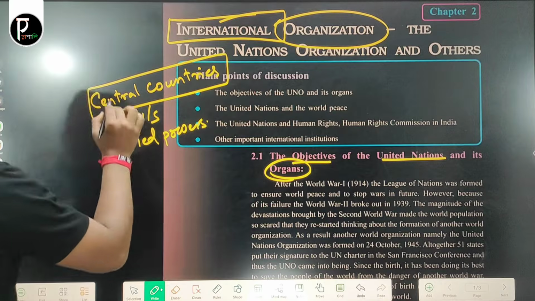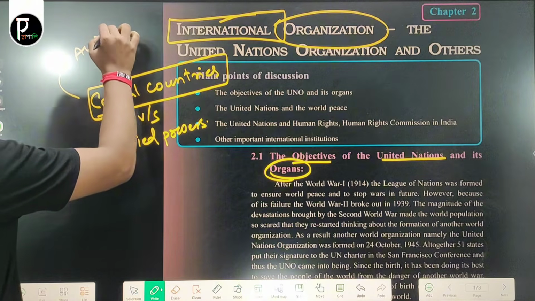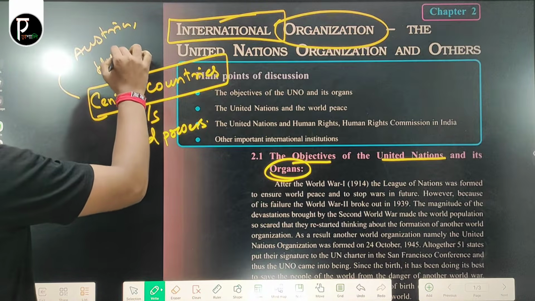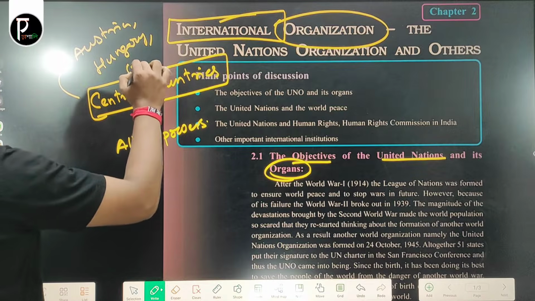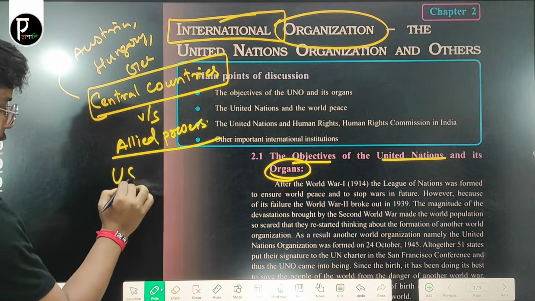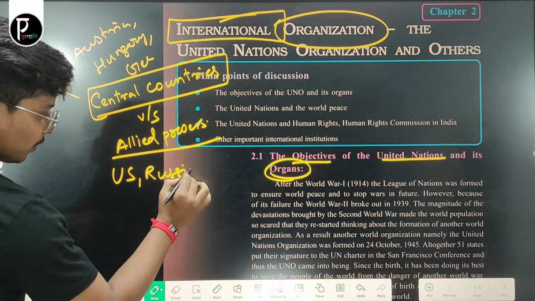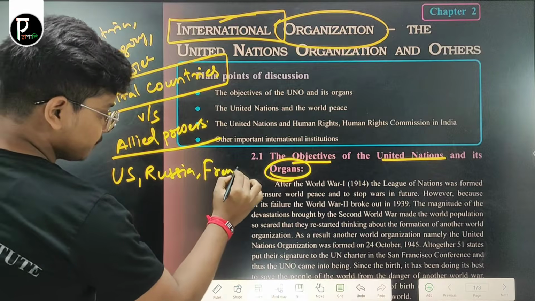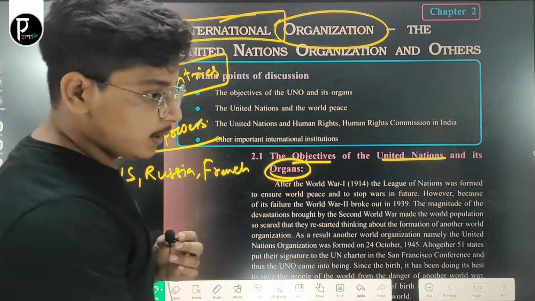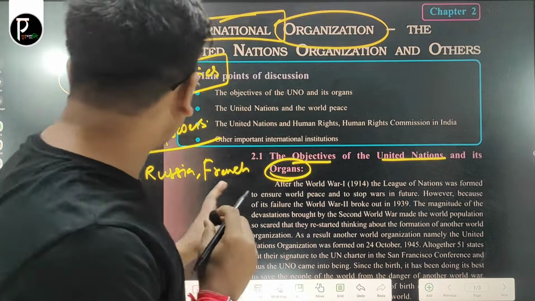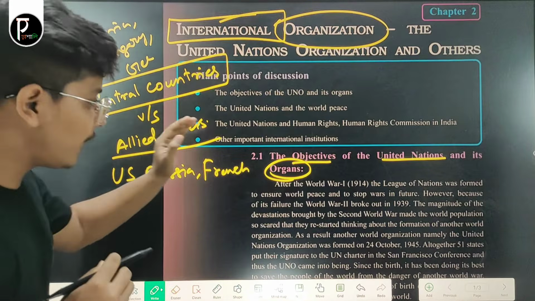Central countries means Austria, Hungary, Germany, and the allied powers are the US, Russia, France, etc. Now there was war between the central countries and the allied powers.